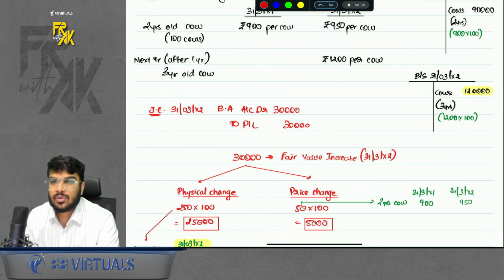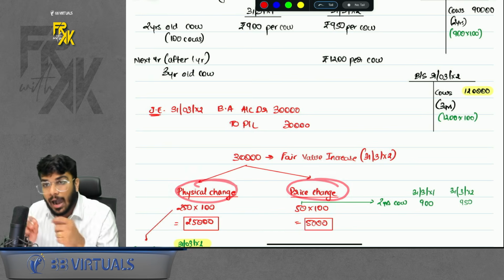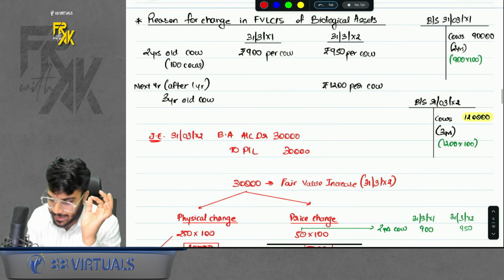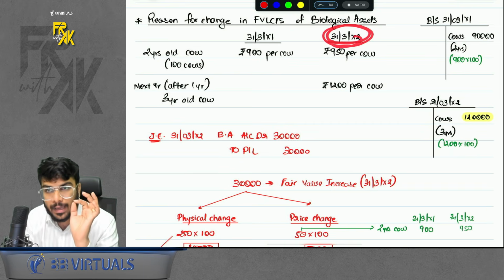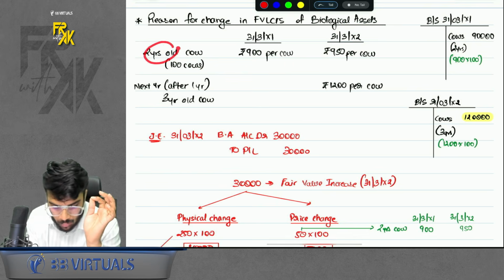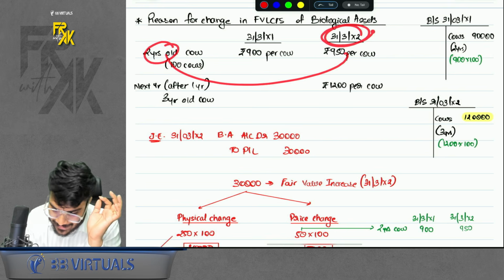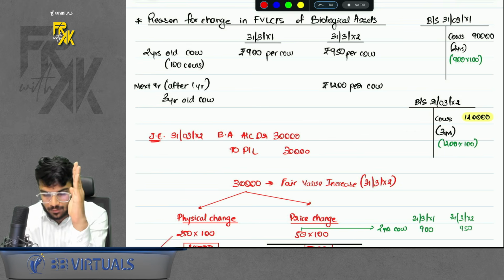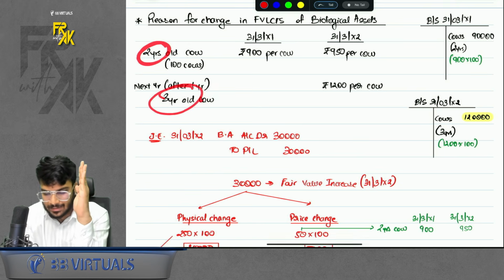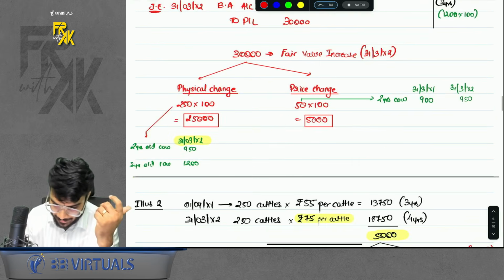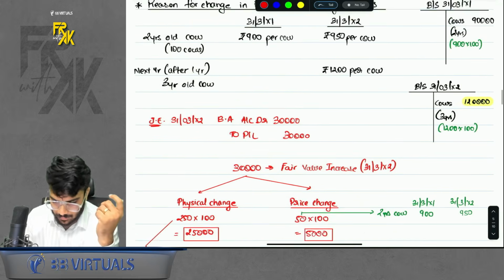That is the question. So this increase is because of two reasons. One is physical change, one is price change. How to calculate the physical change? To calculate the physical change, stand on current year and compare age-wise value. On this date itself, 2-year-old cow is 950. On this day itself, 3-year-old cow is 1200. That means if you are standing on the same day, 1 year older cow is little expensive. This is the physical change, right? So for physical change, I compared 950 and 1200, right?